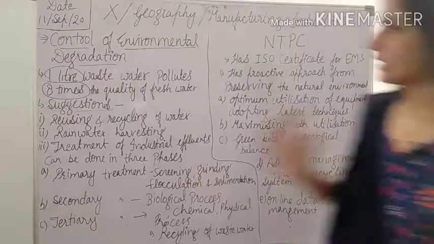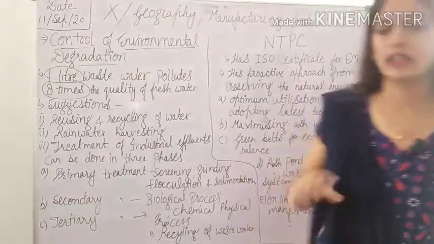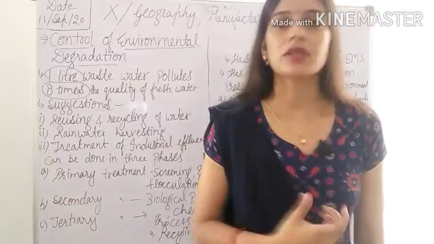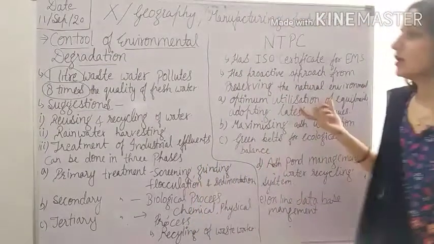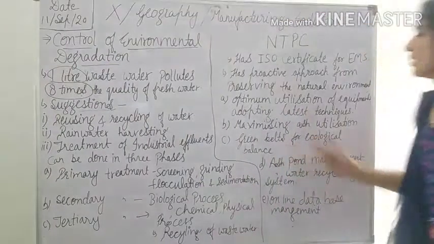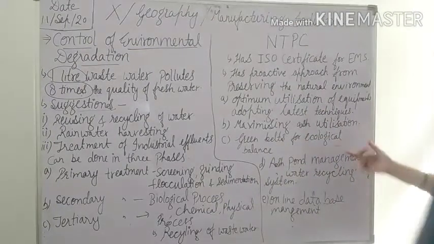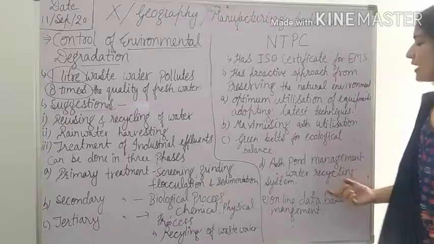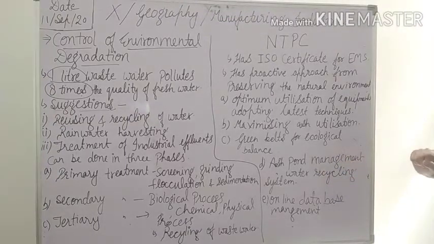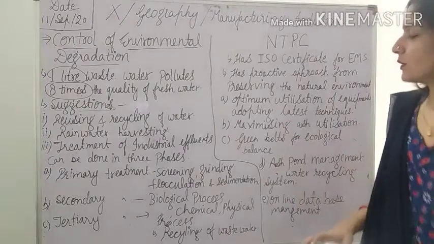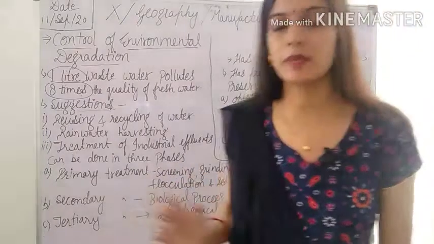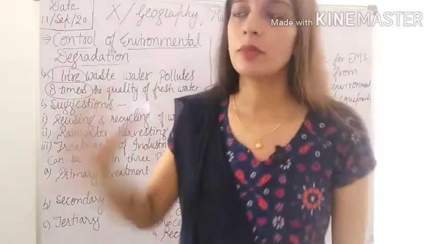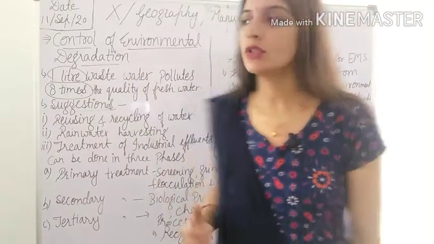You must also have observed that no bird can be seen over there because of the radiation, because it is a power plant, so definitely there will be radiation. So NTPC is using green belts for ecological balance, and also ash pond management and water recycling systems.